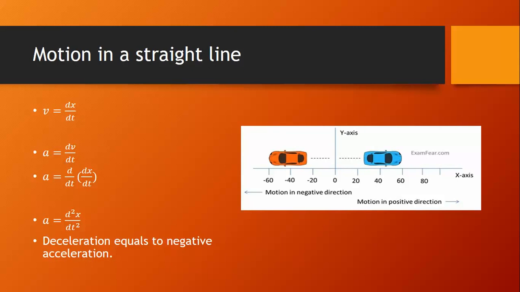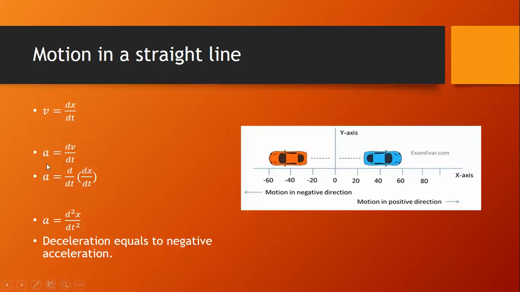Let's take a body or a particle which is moving in a straight line. Let's say a car is moving on a straight road. Choose the straight road as the x-axis. Generally, the origin is taken at the point where the car is situated, that is, at t equals 0. Let's say x is the position of the car at time t equals t seconds. So, the change in position of the car is dx by dt. So, we can write the velocity of the car, v, equals the rate of change of its position. It's nothing but v equals dx by dt.